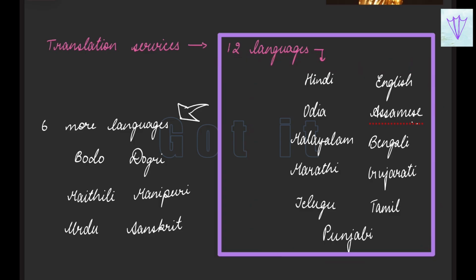You can see, and later on, recently, 6 more languages were added to these translation services, and furthermore are expected to be added in the future. So in total we have 12 plus 6 languages available for now, and more are expected to be added in the future as well.